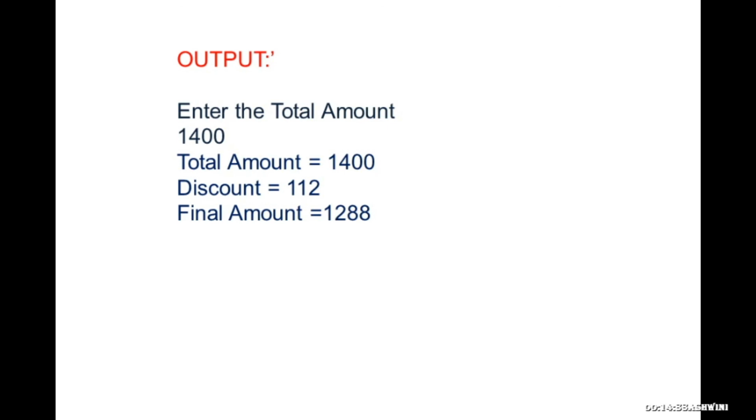So final amount is total amount minus the discount. Total amount is 1400, discount is 112 rupees. After minusing, you get the final amount, you need to pay 1288 rupees. This is the output. So this is the program I have explained.